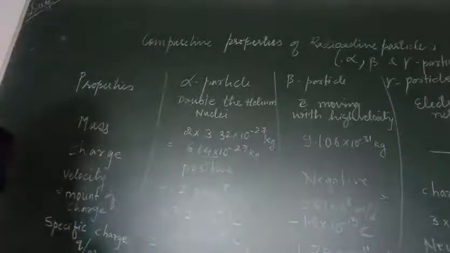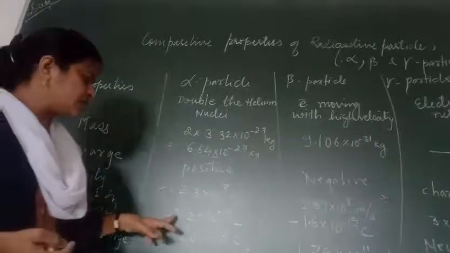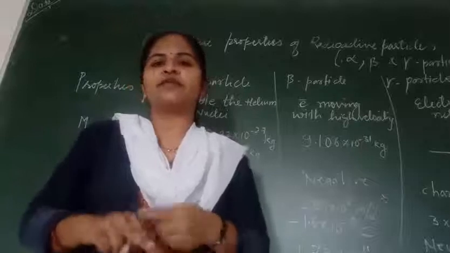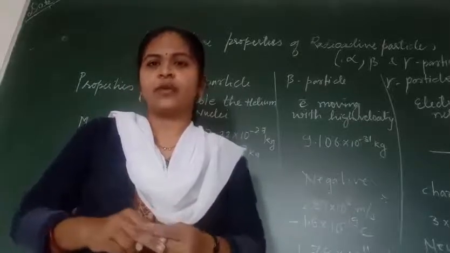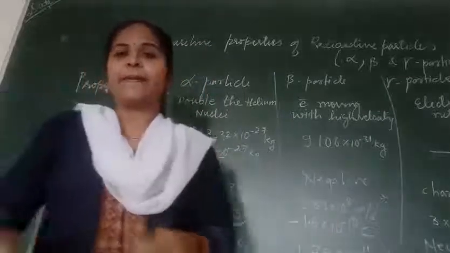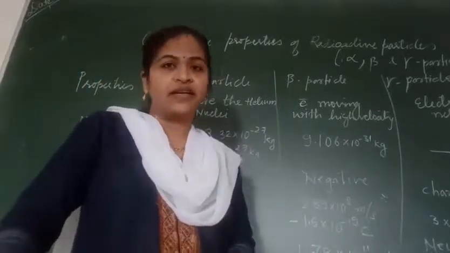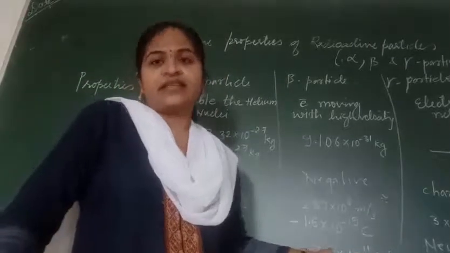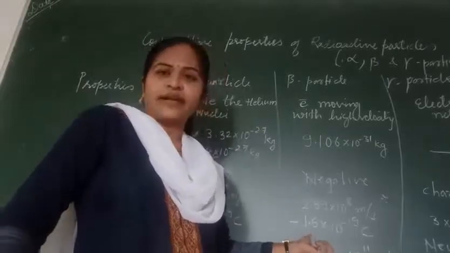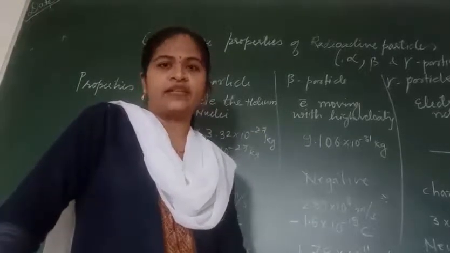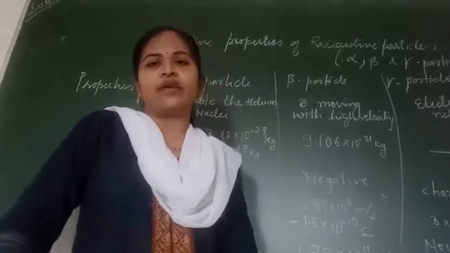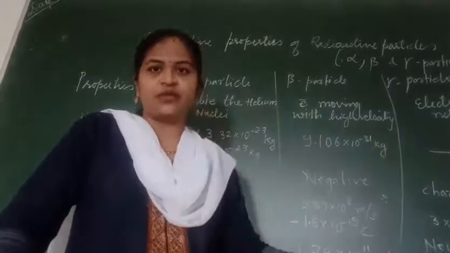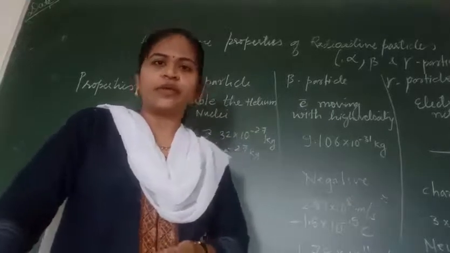Then speaking about the amount of charge, the alpha particle has twice the charge of a proton, the same as a helium nucleus. So its charge will be plus 3.2 × 10^-19 coulomb. Whereas the beta particle is equal to an electron. Electron being negatively charged, the charge of the beta particle is also negative, equal to minus 1.6 × 10^-19 coulomb. And the gamma particle shows no charge, so its value will be neutral.